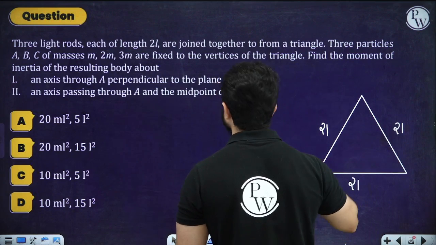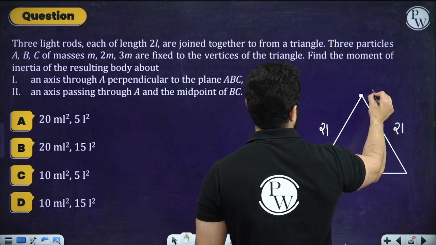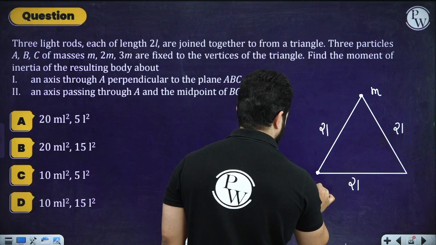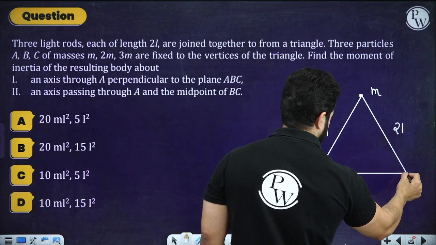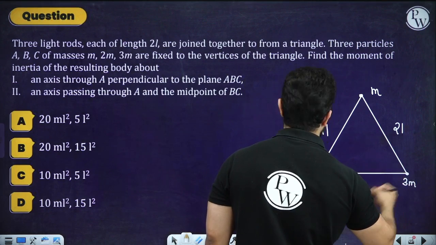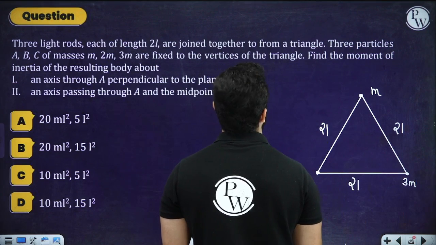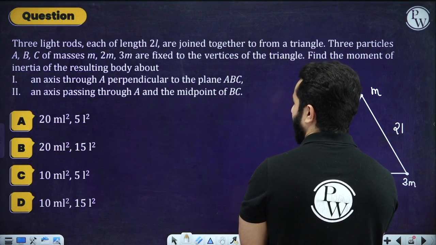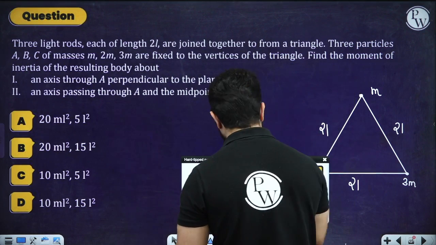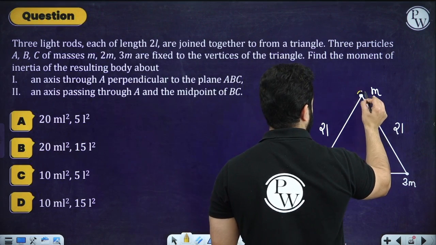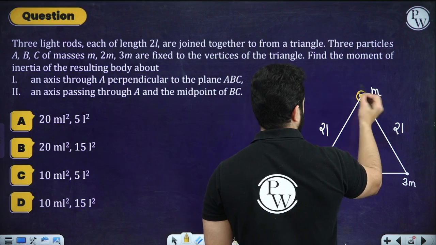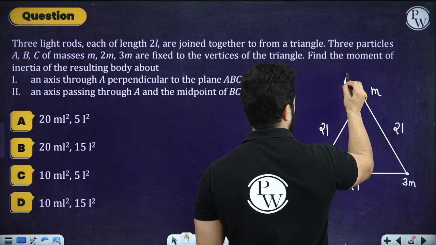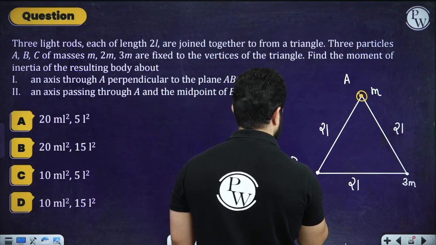And then we have got three particles m, 2m and 3m. So these are basically particles A, B and C, right? Find the moment of inertia. Alright, an axis passing through A. So the first thing is an axis which is passing through A. Let's suppose that this is A. Obviously I have assumed this to be A. This is A, B and C.